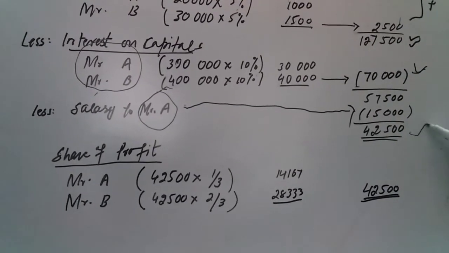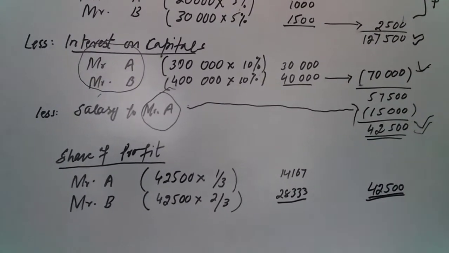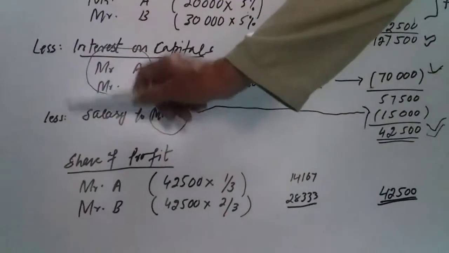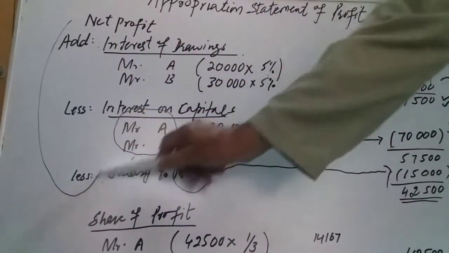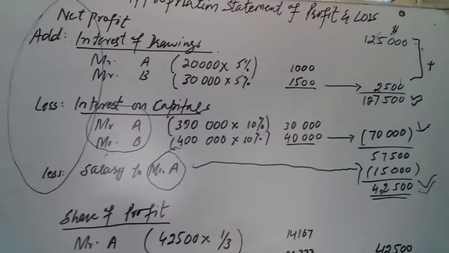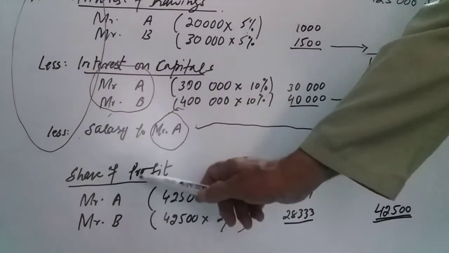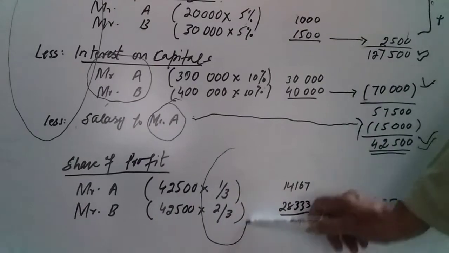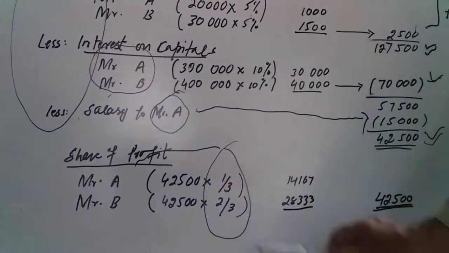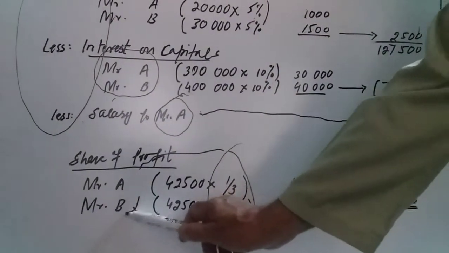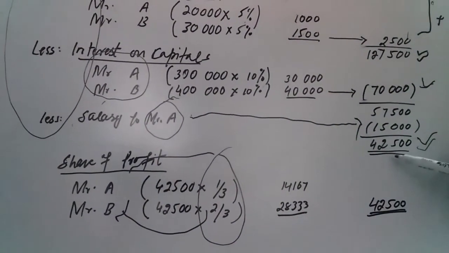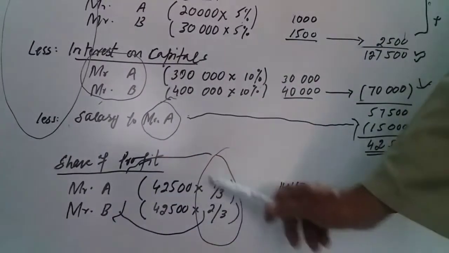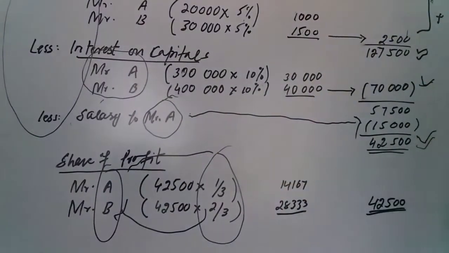Now 42,500 is your remaining profit. From here to here, this was your agreement. Now the fourth point of the agreement says about the share of profit: 1/3 will be given to Mr. A, and 2/3 will be given to Mr. B. So your remaining profit of 42,500 will be divided or distributed among these two partners, A and B.